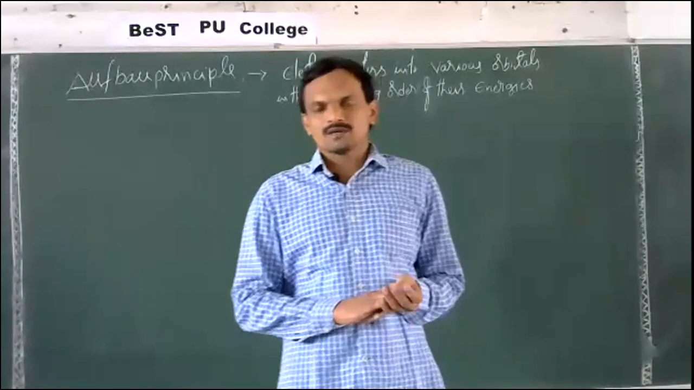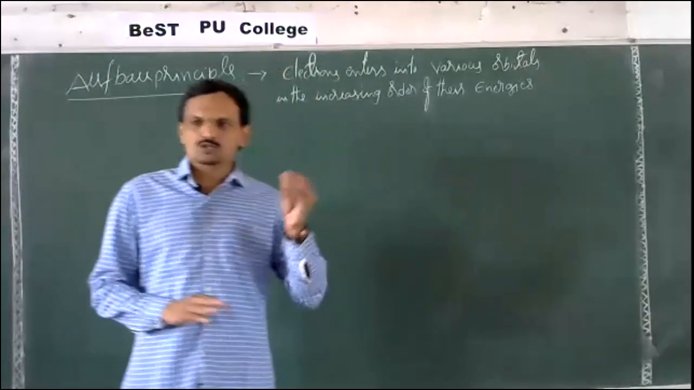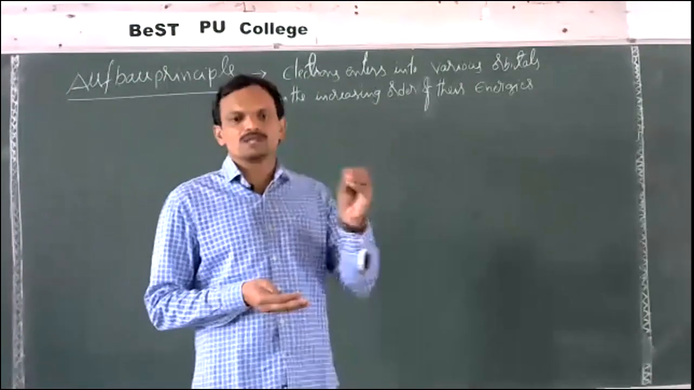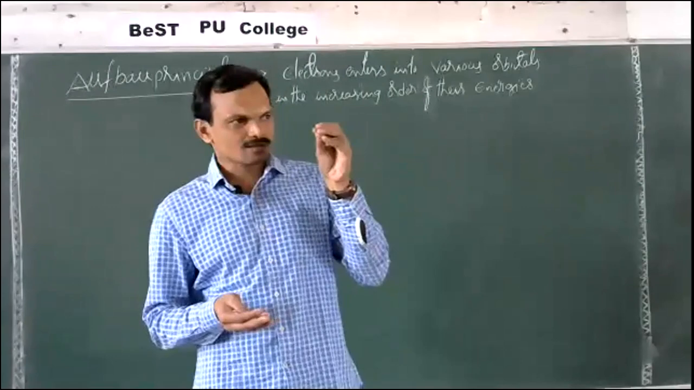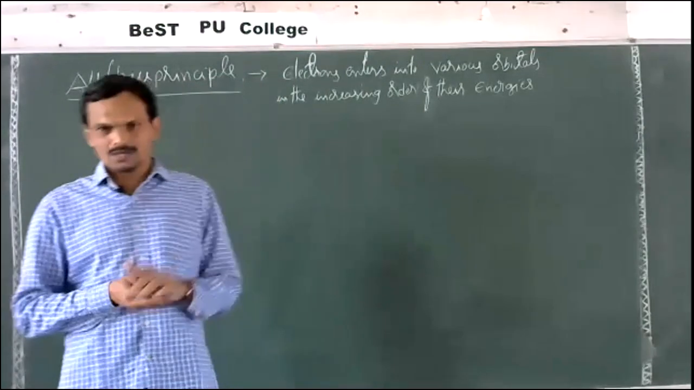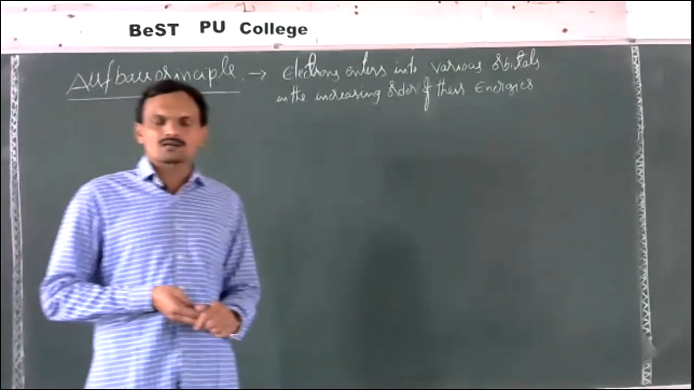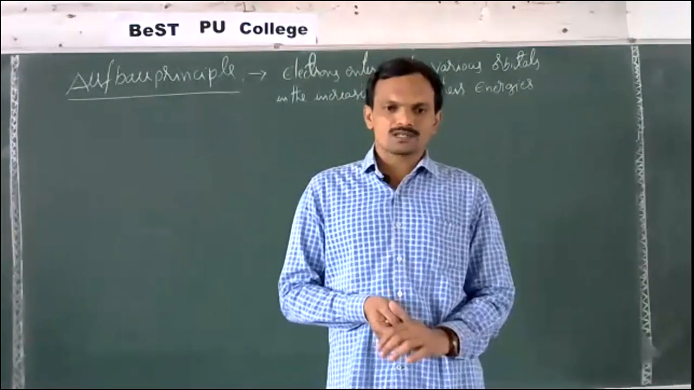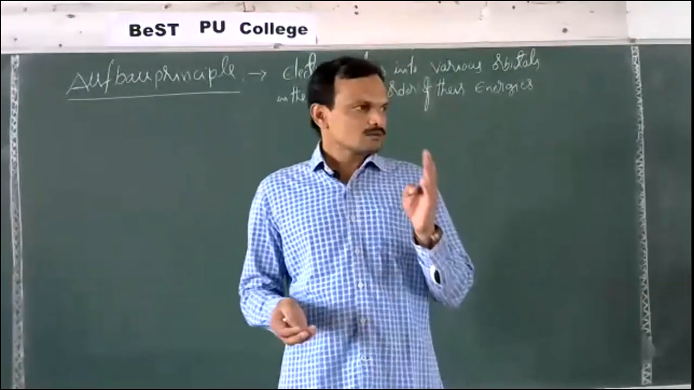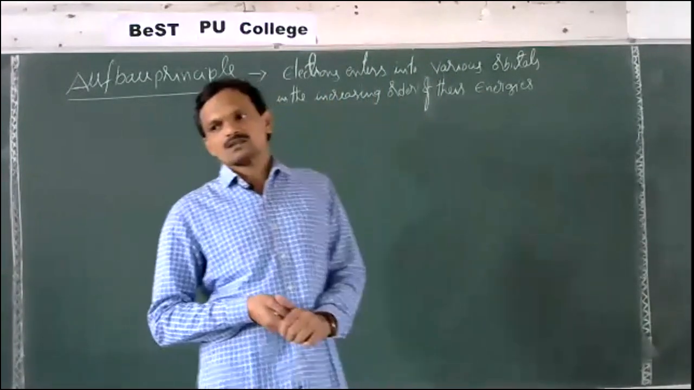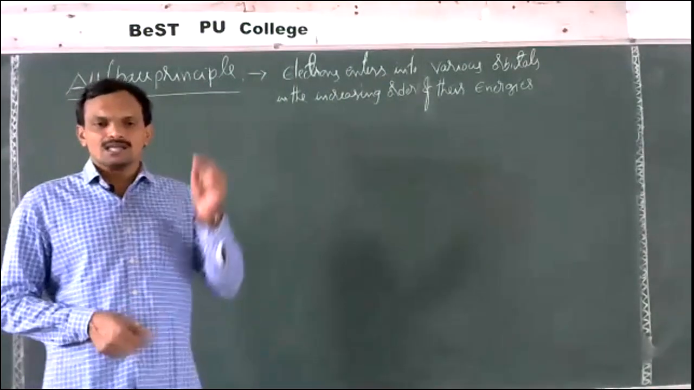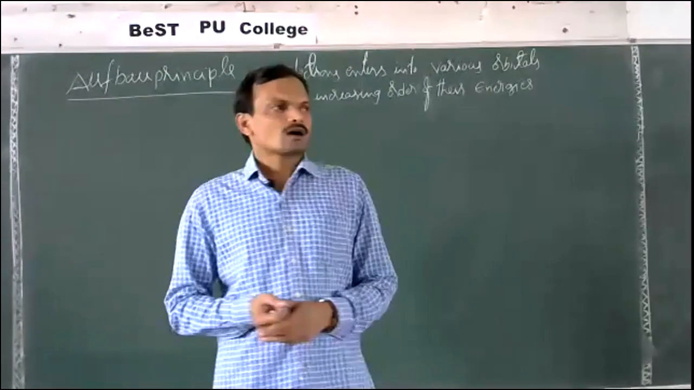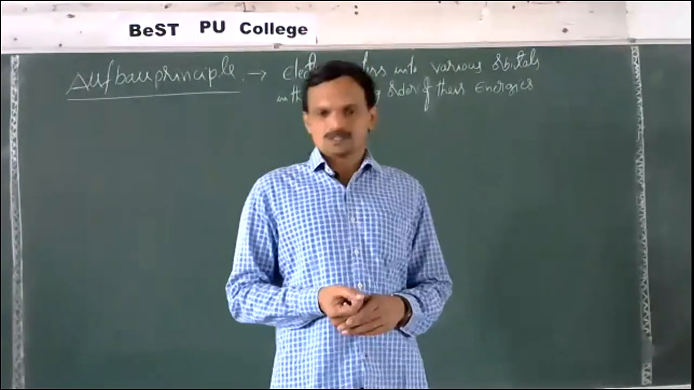The distribution of electrons into various orbits, subshells, and orbitals is known as electronic configuration. For representing the electronic configuration of an atom, we should follow certain rules. Those rules are the n plus l rule, the Aufbau principle, Hund's rule, and Pauli's principle.